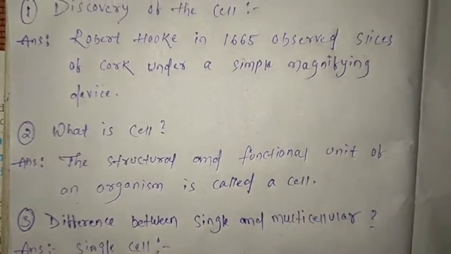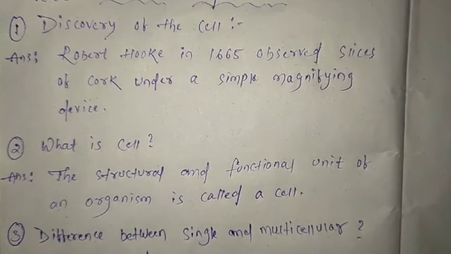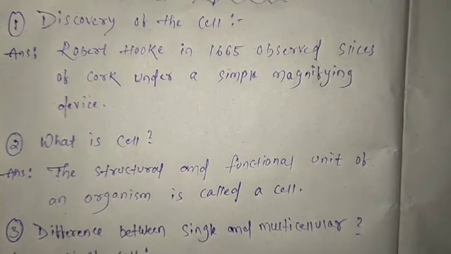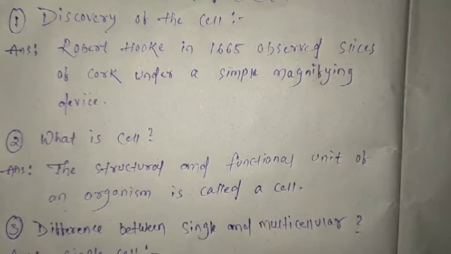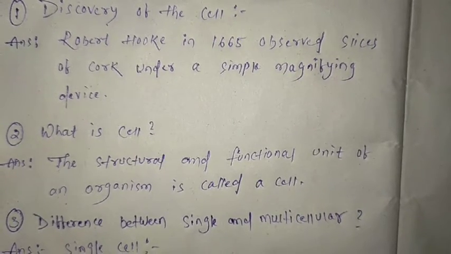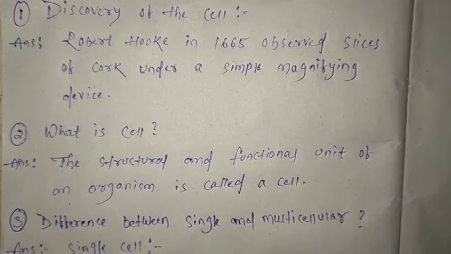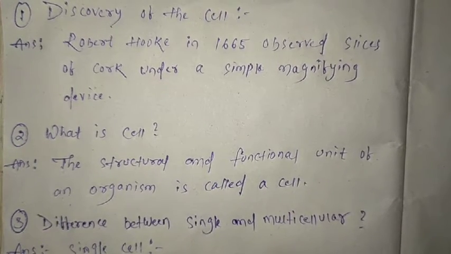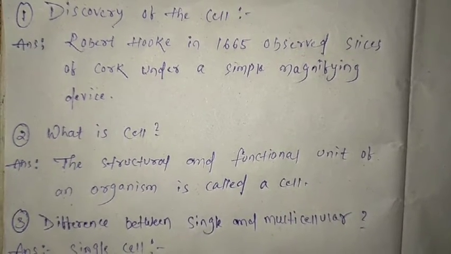Okay, first we discuss discovery of the cell. Robert Hooke in 1665 observed the slices of cork under a simple magnification device. So Robert Hooke discovered the cell in 1665.